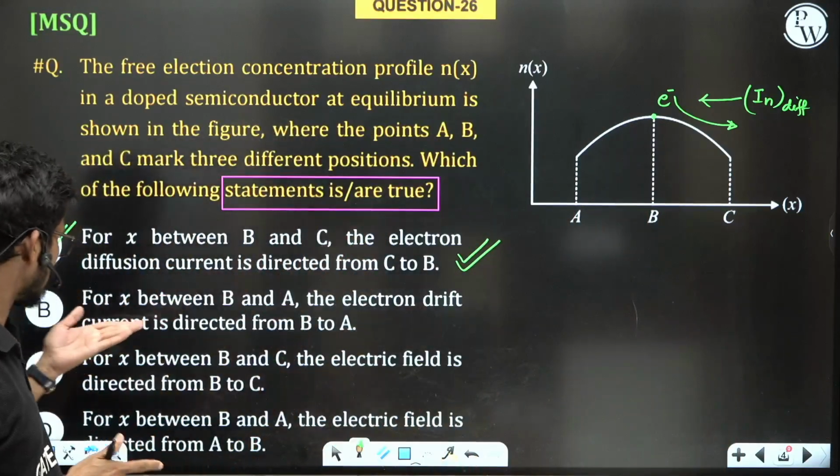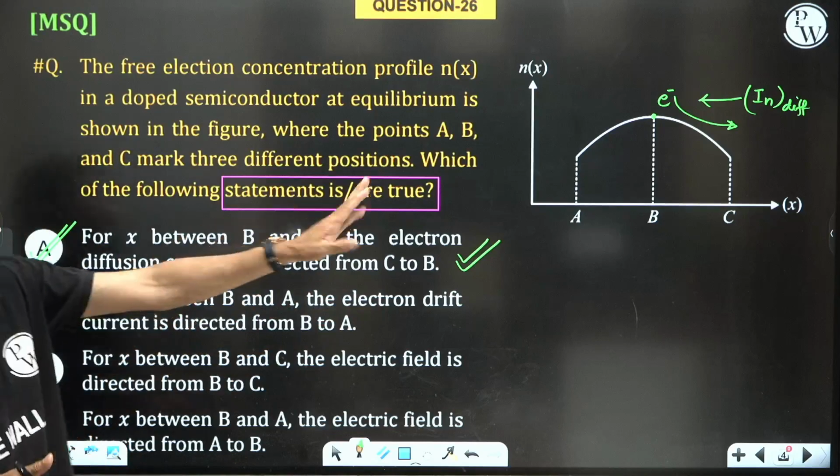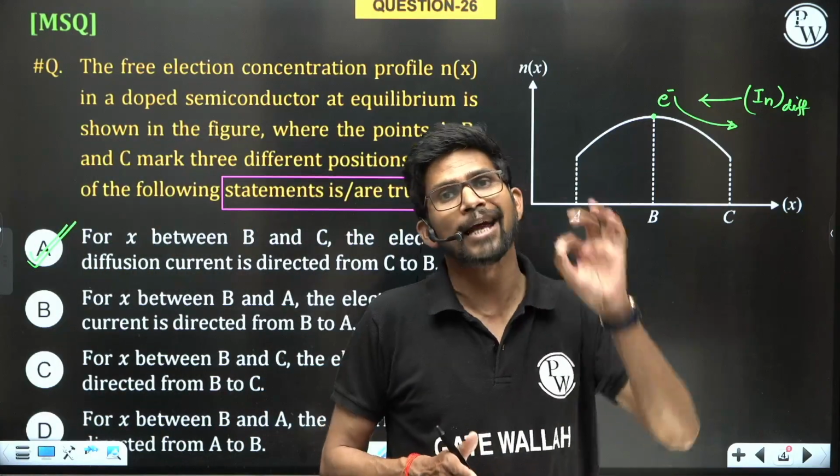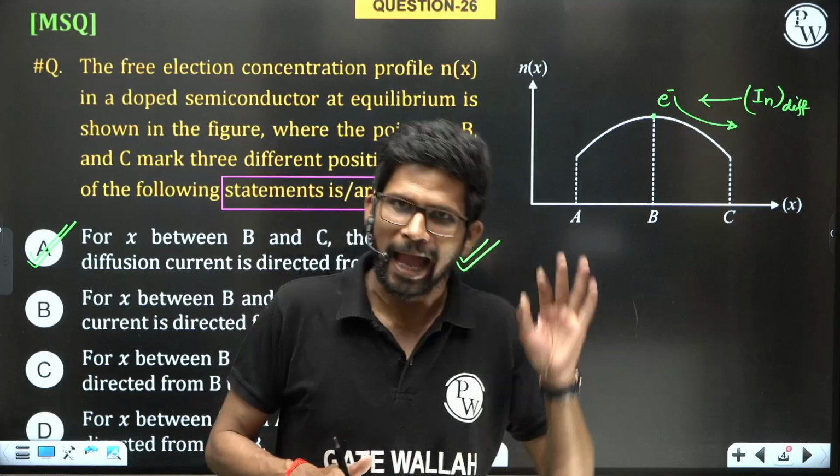They ask the direction of the drift current in region B to A. So we need to find the direction of the diffusion current, and the drift current will definitely be opposite to it.